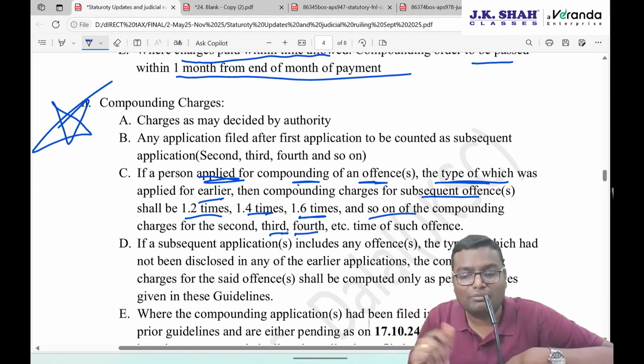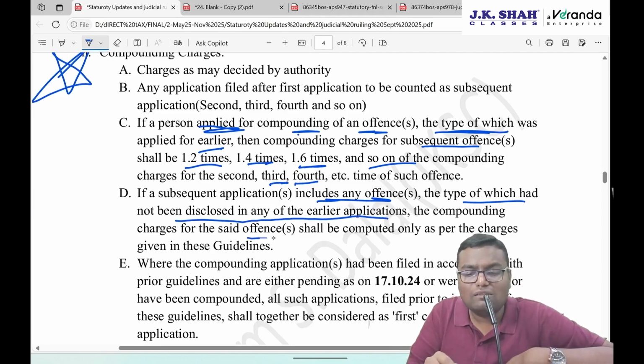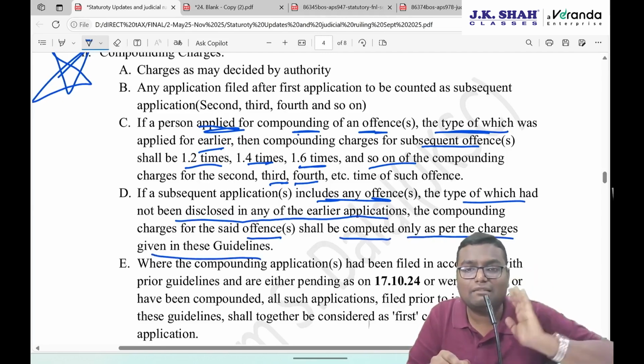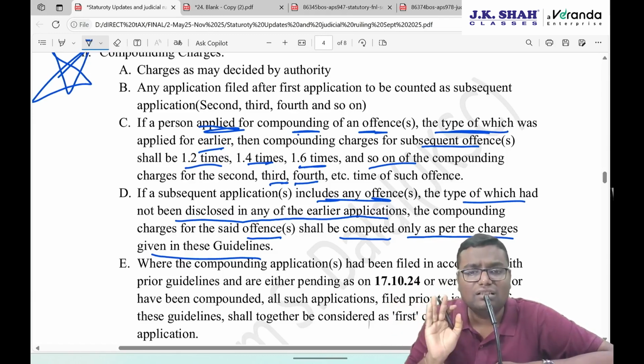If a subsequent application includes any offense, the type of which had not been disclosed in any of the earlier applications, the compounding charges of the said offense shall be computed only as per the charges given in these guidelines. So various guidelines only tell us what the compounding charges are that the competent authority will decide, but that is not given in the particular syllabus. So you don't need to remember the exact charges of each and every offense.